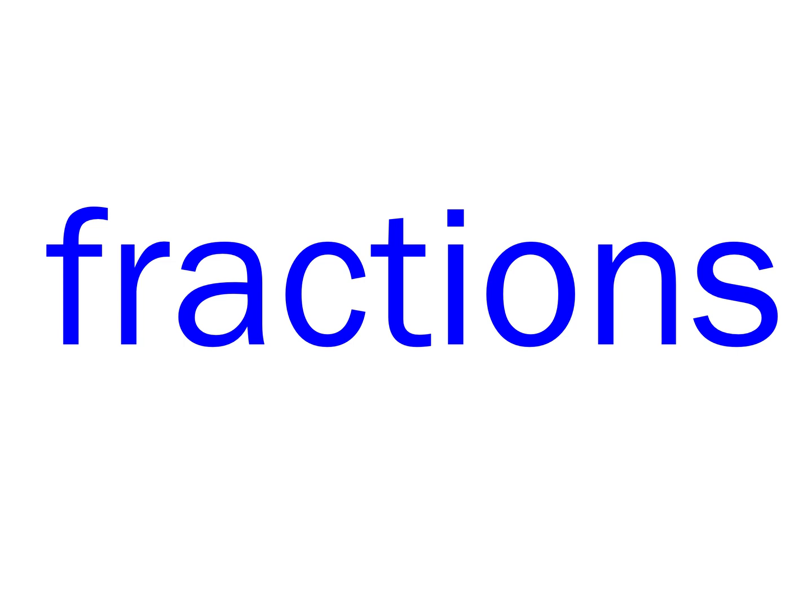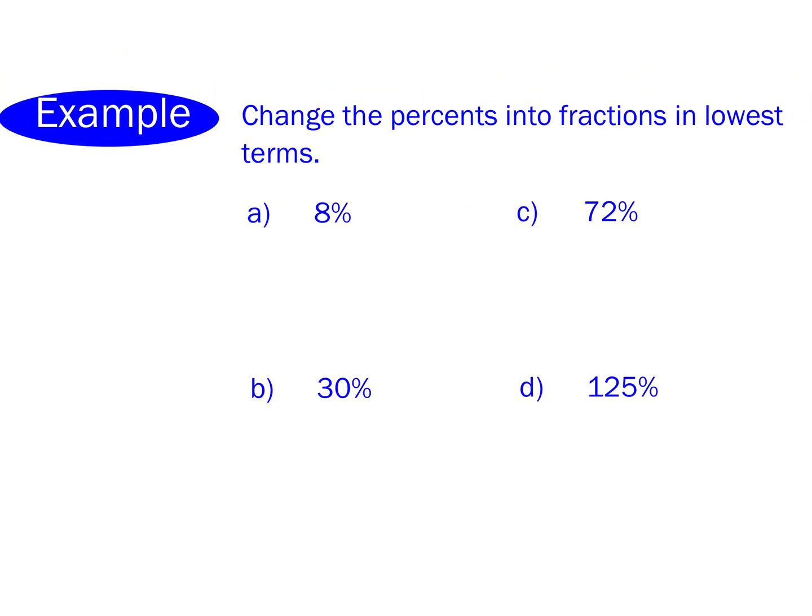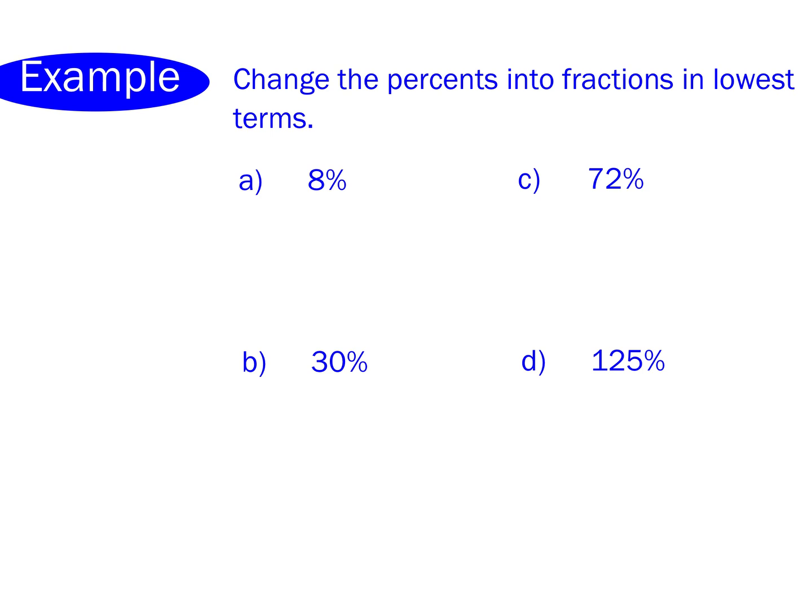Okay? So, 8%. Now, as a fraction, that would be 8 over 100, because it's whatever the percent is over 100. But then we have to ask ourselves the million-dollar question: what goes into 8 and 100?